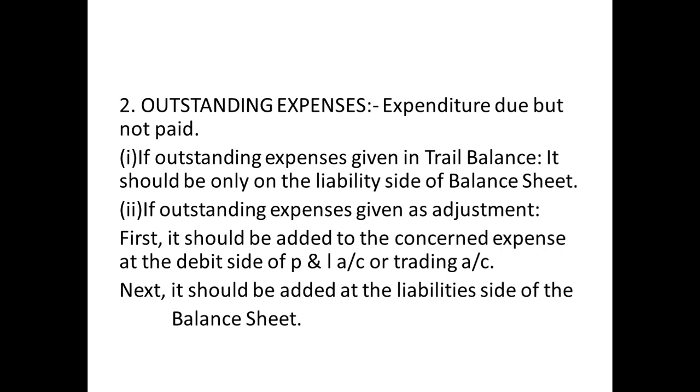If outstanding expenses are given in the trial balance, it should come only on the liability side of the balance sheet. Now, if outstanding expenses are given as an adjustment, it should be debited to the profit and loss account. Suppose it's wages outstanding, you are going to add it to the trading account. Suppose it's salaries outstanding, you're going to add it to the profit and loss account. You need to add the amount that is being adjusted as such. The same manner applies to the trading account also. Next, it should be added to the liability side of the balance sheet.